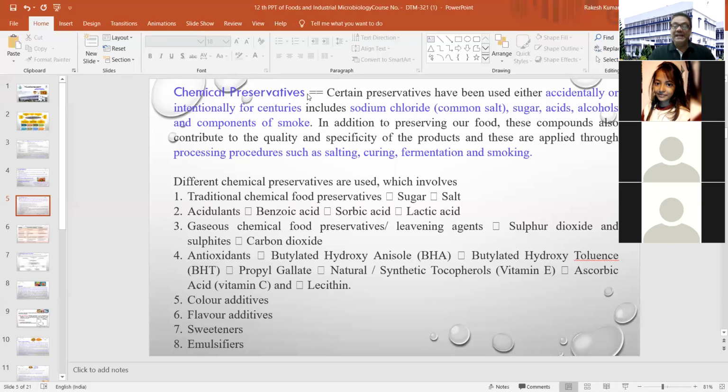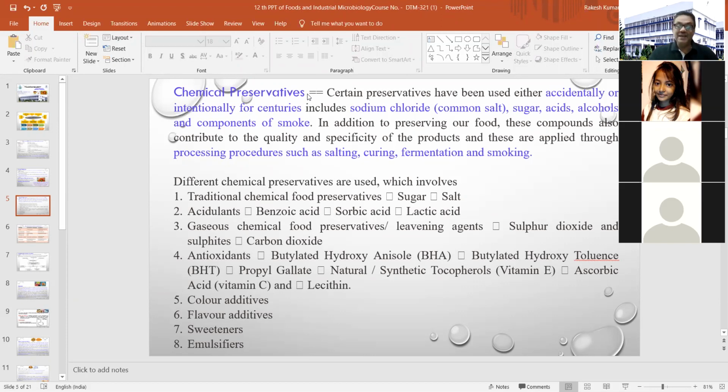So in addition to preserving our food, these compounds also contribute to the overall quality of the product, and sometimes they also give some specificity to your final product. And whatever condition you are giving during the processing procedure, such as salting, curing, fermentation, or smoking, that will add some type of specific character to your final product.